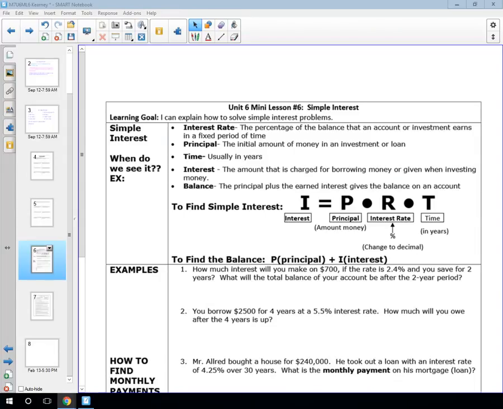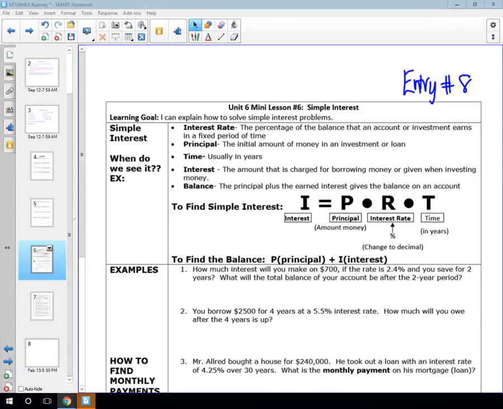So I'm just going to go ahead and write on top of mine, entry number 8. And our learning goal is that by the end of today, you should be able to explain to someone, if they weren't in class today, how to solve these simple interest problems. And yet again, guys, I'm going to keep saying this. This unit is so incredibly important. Percents are everywhere. And especially today. Today is super mega important.